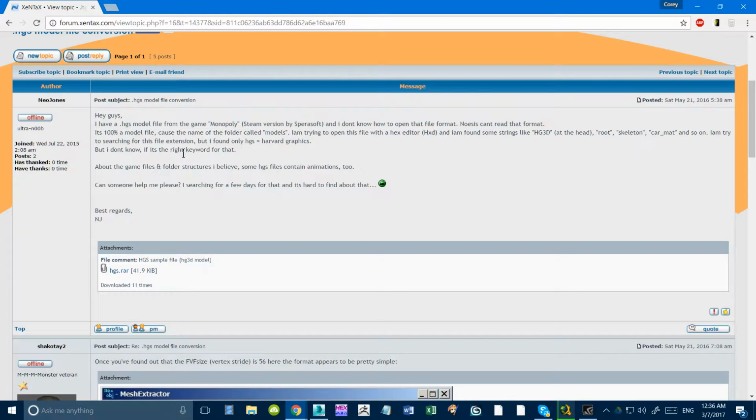I am trying to search for this file extension, but I found only HGS equals Harvard Graphics, but I don't know if it's the right keyword for that. About the game files and folder structure, I believe some HGS files contain animations too. Can someone help me, please? I am searching for a few days for that, and it's hard to find anything about that. Best regards.